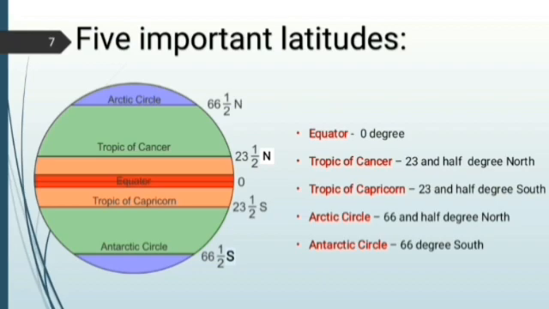Above the equator, 23.5 degree north latitude is known as the Tropic of Cancer. And below the equator, 23.5 degrees south latitude is known as the Tropic of Capricorn.